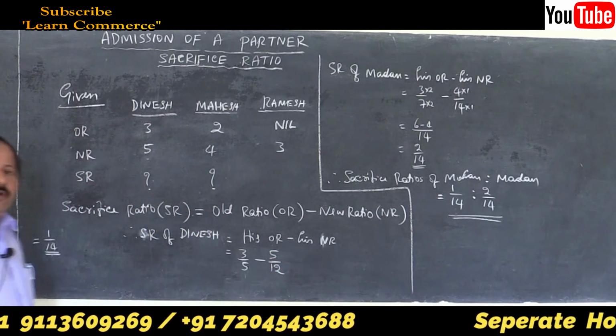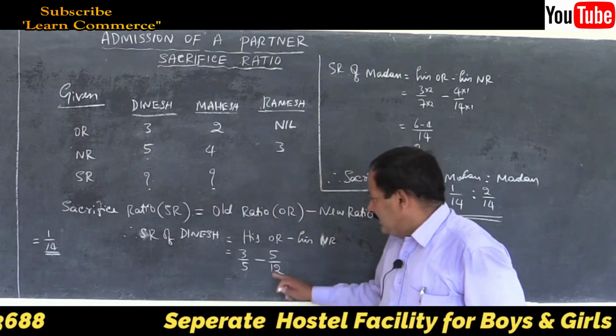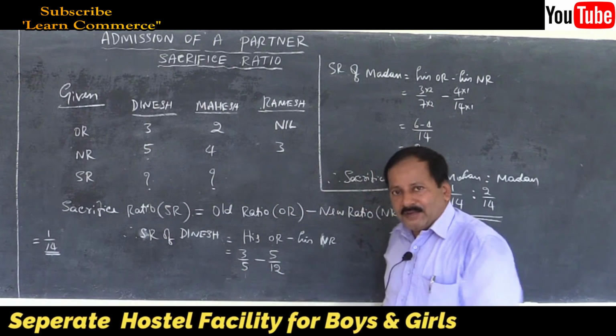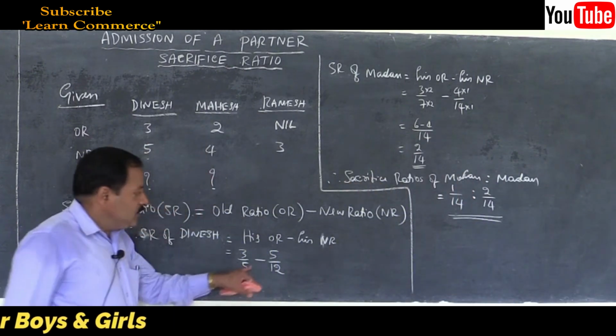How to take the common denominator now? Very simple. Multiply the denominators and write the common denominator.